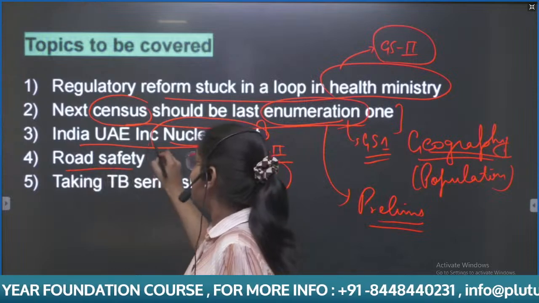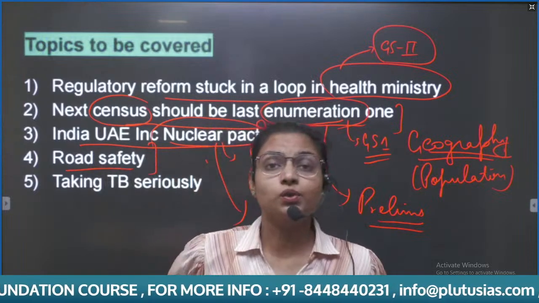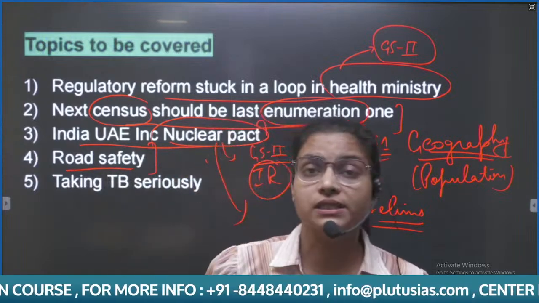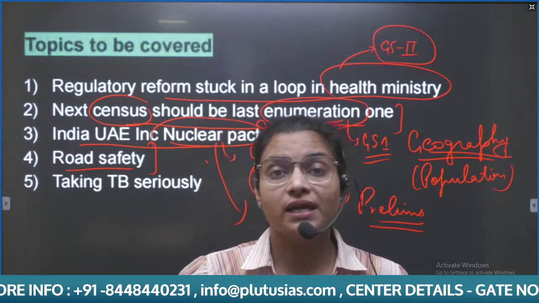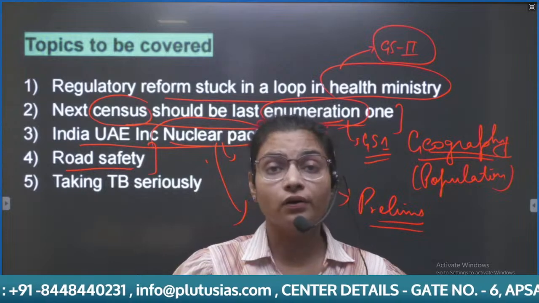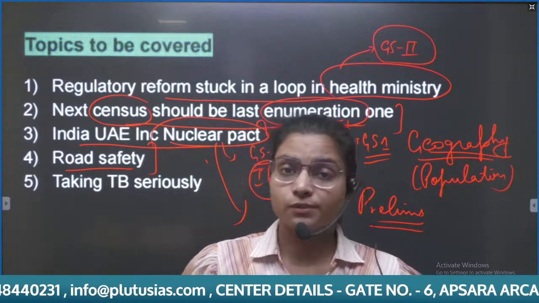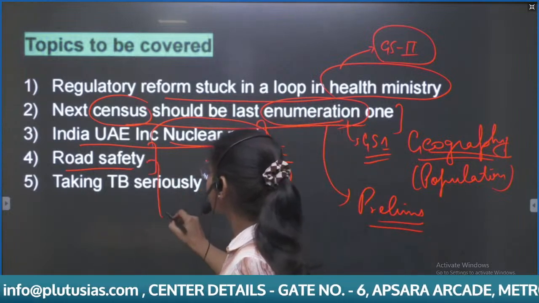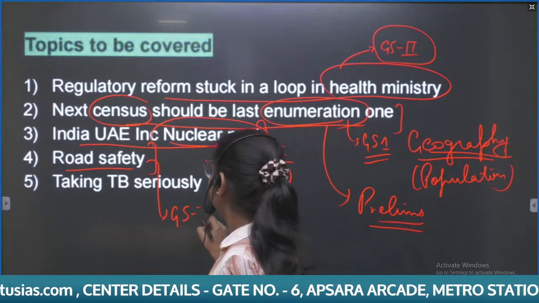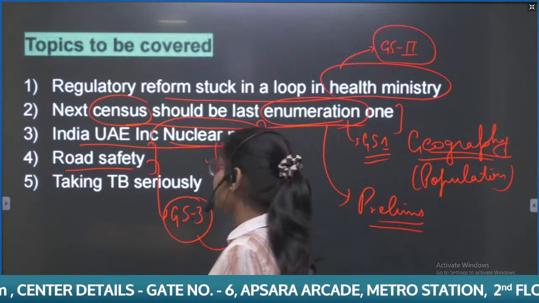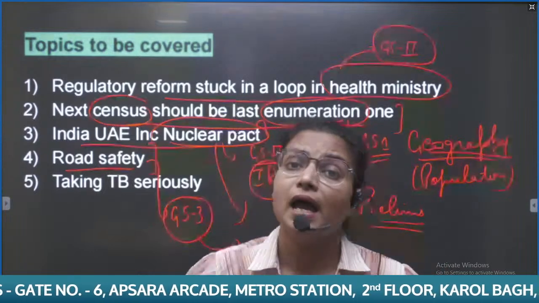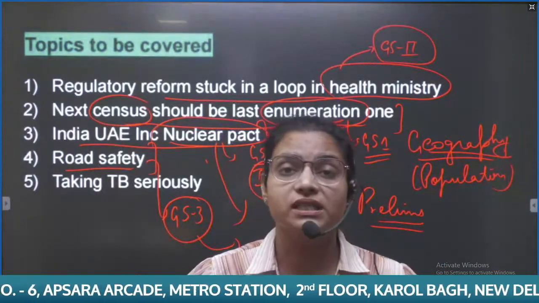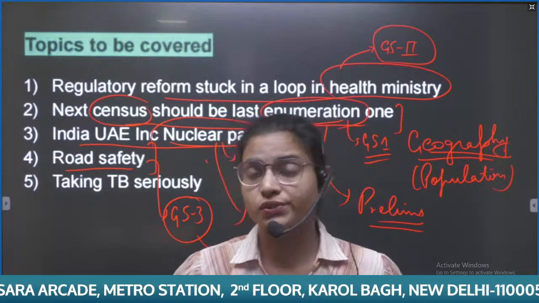After this, there is an article in the newspaper with regard to road safety. We will discuss the recent report, how it highlights the issue of road accidents and what can be done for road safety enhancement. You can relate it with a GS3 topic because infrastructure, roads, is mentioned in GS3 specifically, and you can also relate it with the disaster management topic in GS3.